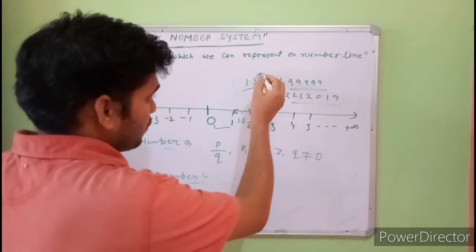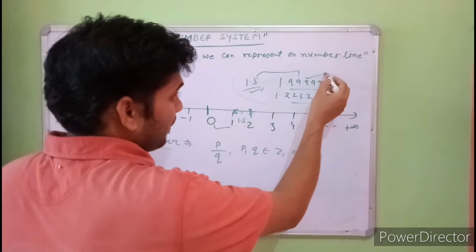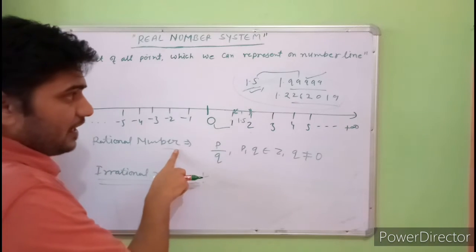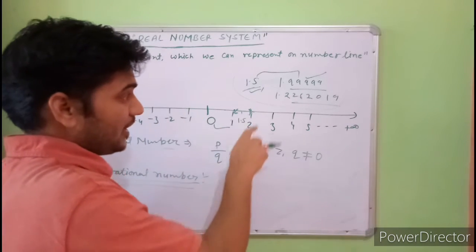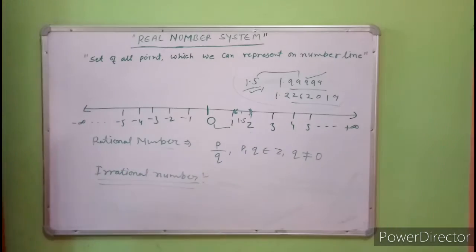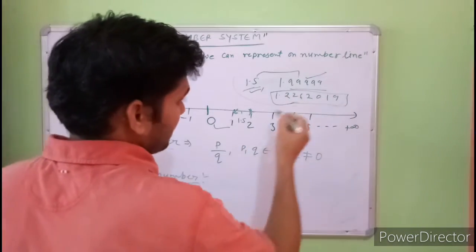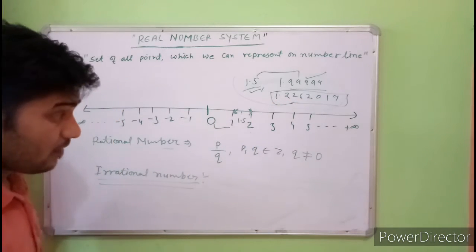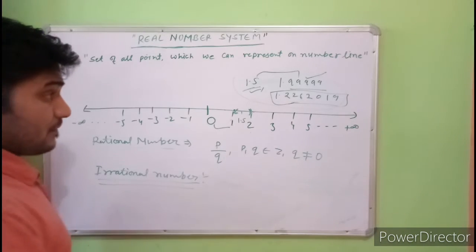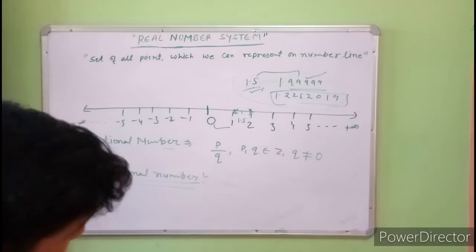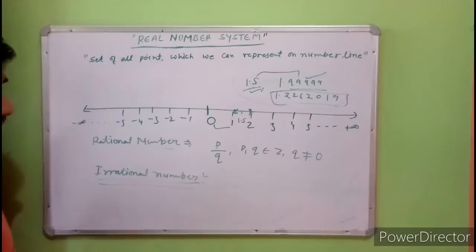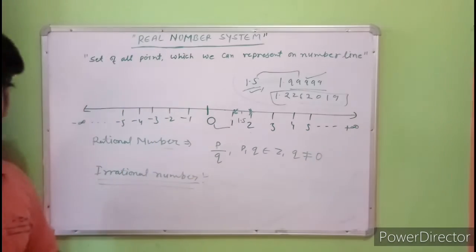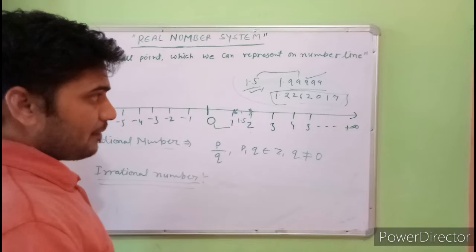types. These two types, terminating and repeating numbers, are called rational numbers. Terminating and non-terminating repeating numbers are rational, and only those numbers which are non-terminating and non-repeating are irrational. How do we represent these on the number line, which does not terminate? After the decimal it goes infinite, like pi.